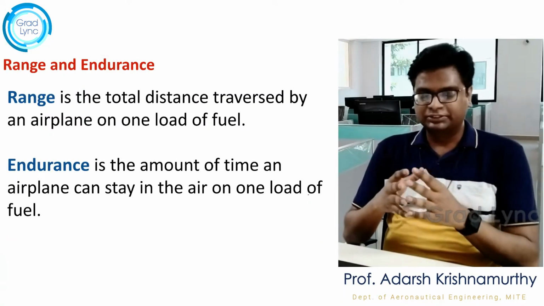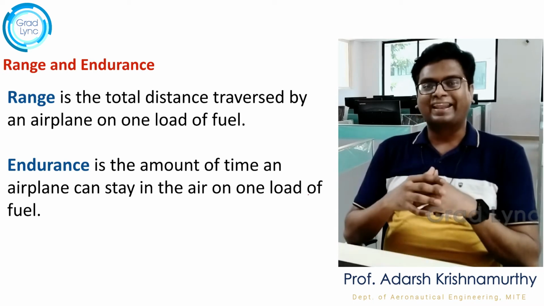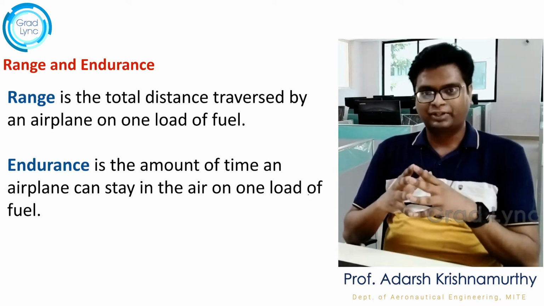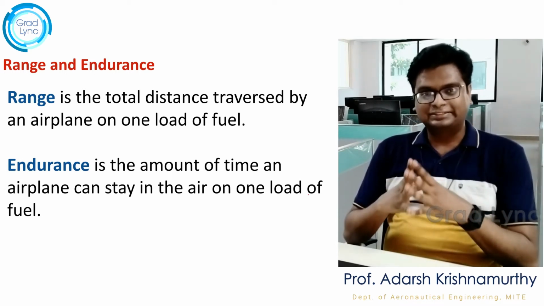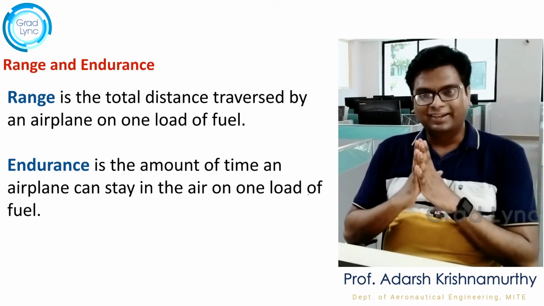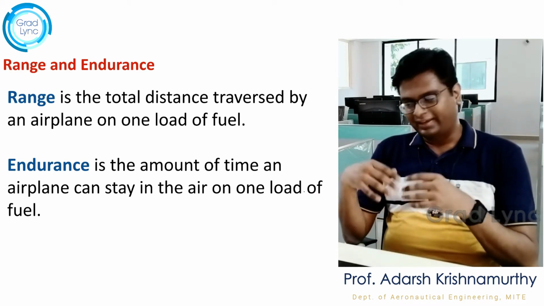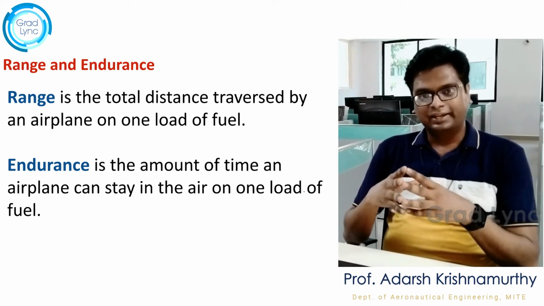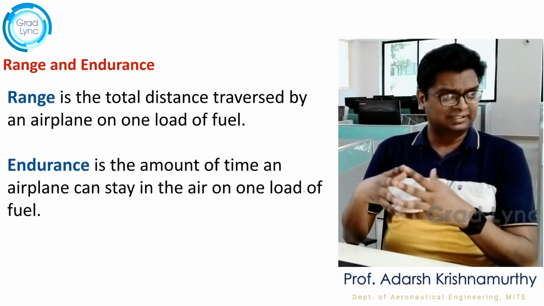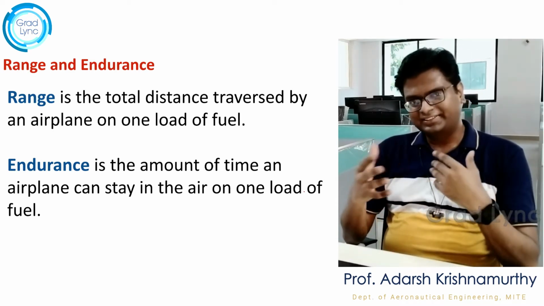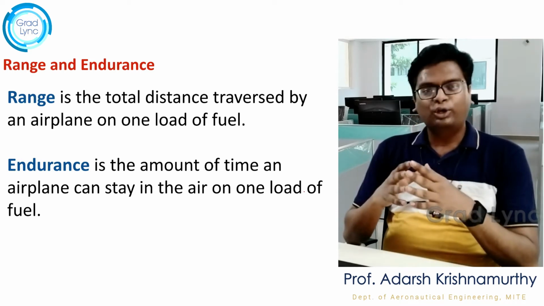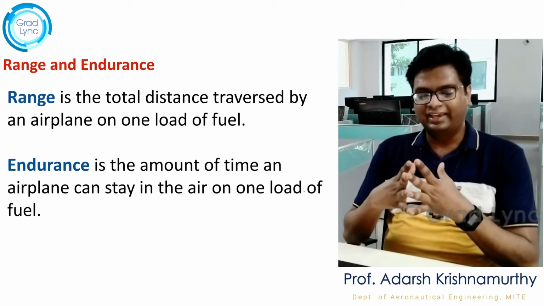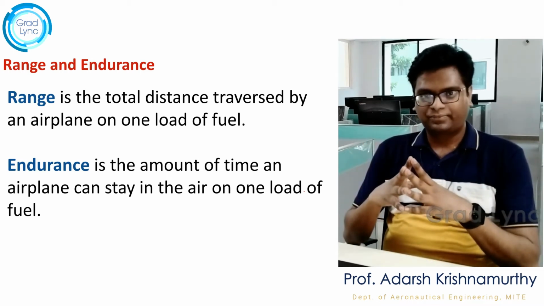Next is the endurance. This word you might have heard in the Olympics. Let's say, till what time an athlete can be on track, right? Let's take a classic example. Usain Bolt runs 100 meters in less than 10 seconds, whereas an Ethiopian runner runs a 10 kilometer race, let's say in 1 hour or so. So it's an interesting example to understand what endurance is, right? It is the amount of time an airplane can stay in air on one load of fuel, right?